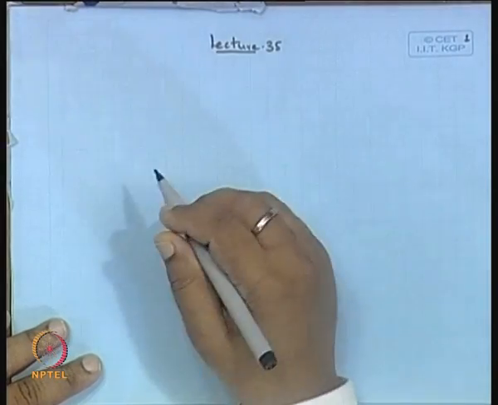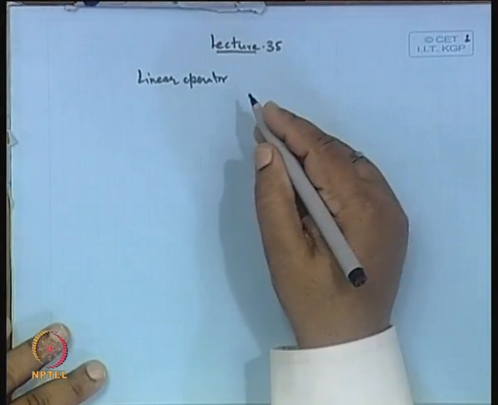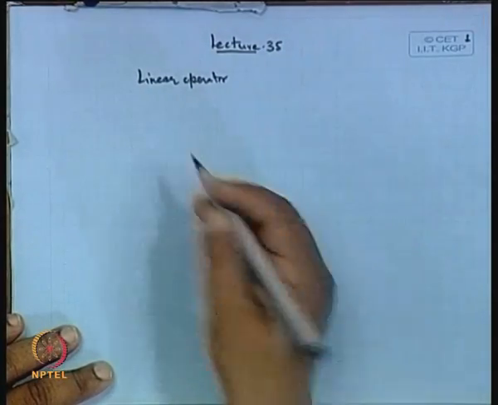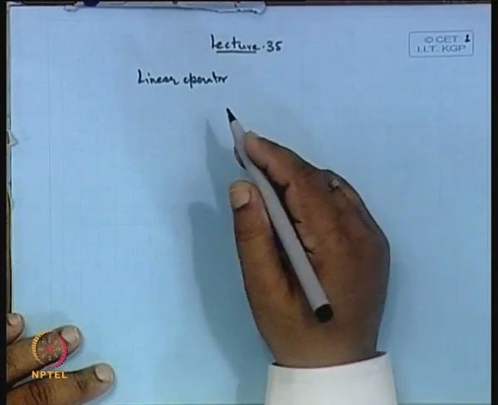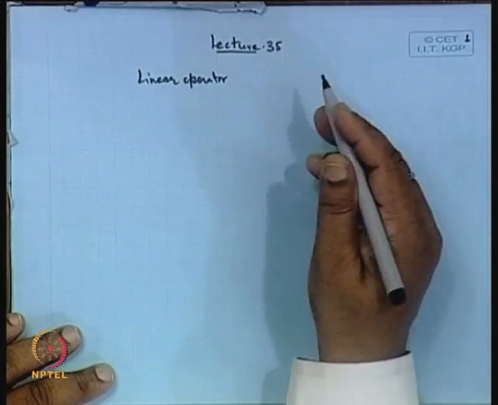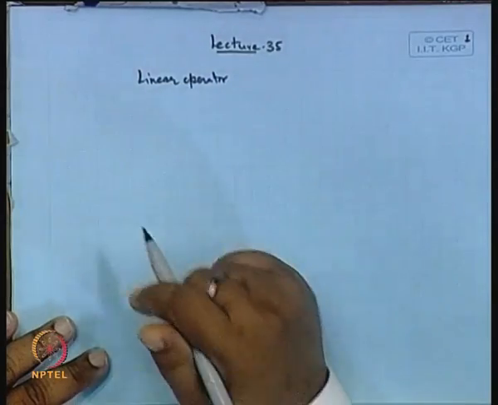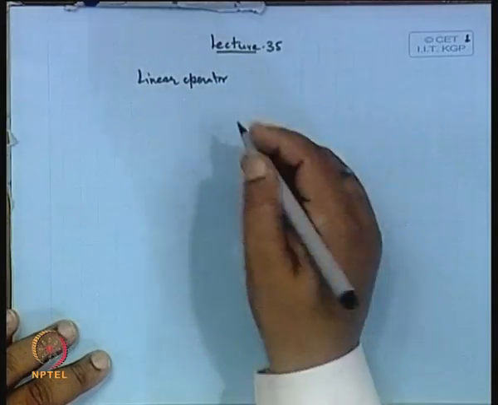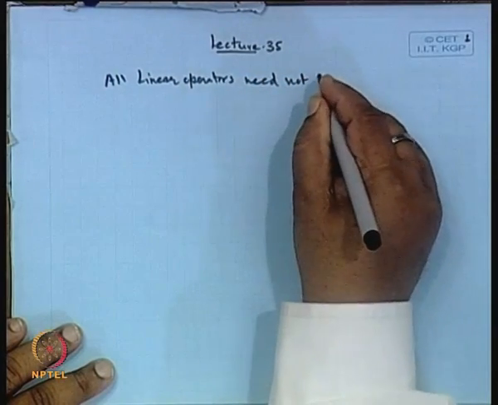In the earlier lecture, we discussed linear operators, bounded linear operators, and also some unbounded linear and non-linear operators. Most linear operators, when they are defined appropriately, have boundedness imply continuity, so it is a very smooth way of dealing with linear operators. But all linear operators need not be bounded.